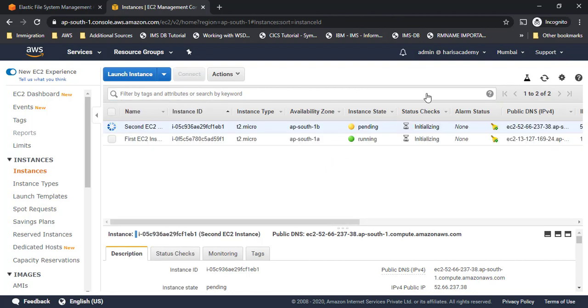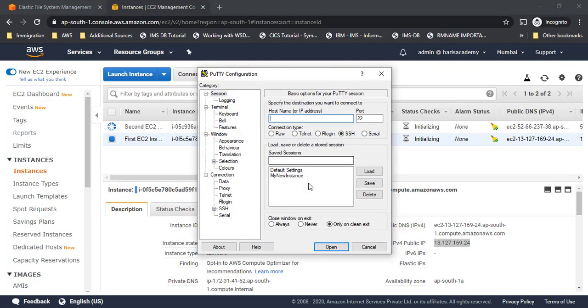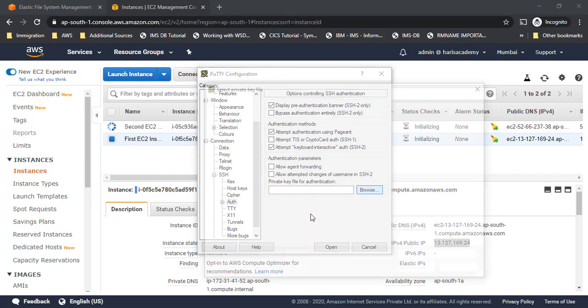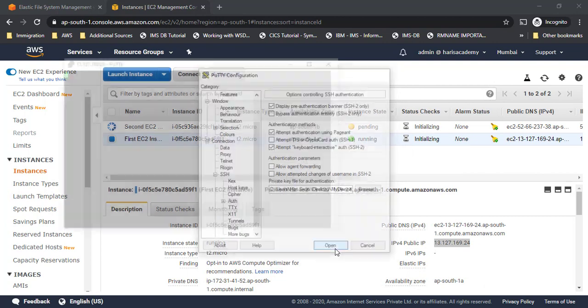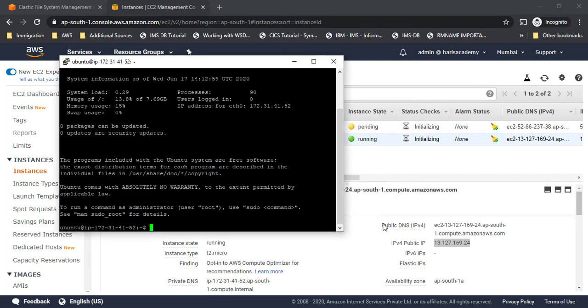So it will take some time to launch both the instances. Till now I can log into this first instance which I already have running. I'll go to the public IP of it, go to my PuTTY, use Ubuntu @ IP address, go to SSH, auth, browse, and then my demo key pair. Yes, and then we'll open it. And I'll say yes to it. So my first instance is now opened.